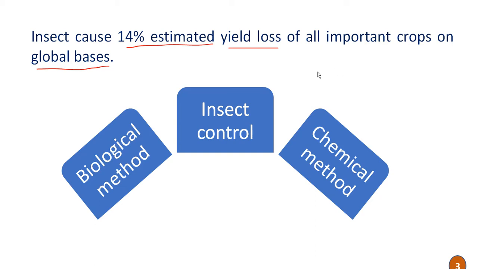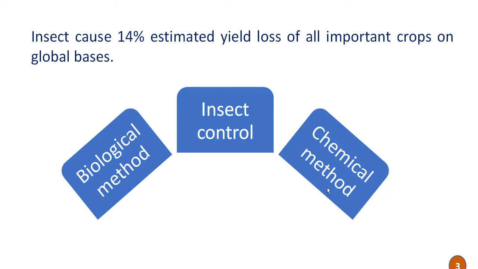So for control of these insects there are two important methods. First one is the biological method and second one is the chemical method. In the biological method, the insects are controlled in three ways. First, by using predators and parasites, which are natural enemies of the insect pests, we can control the insects.